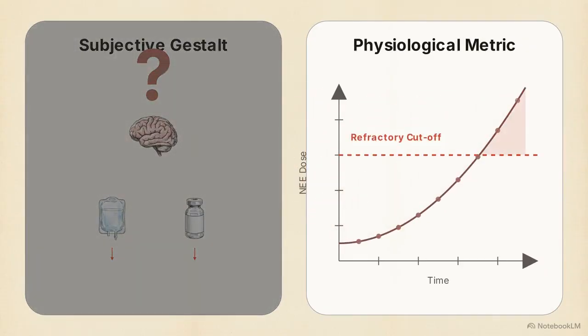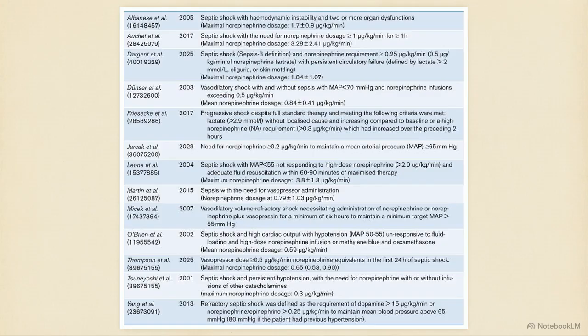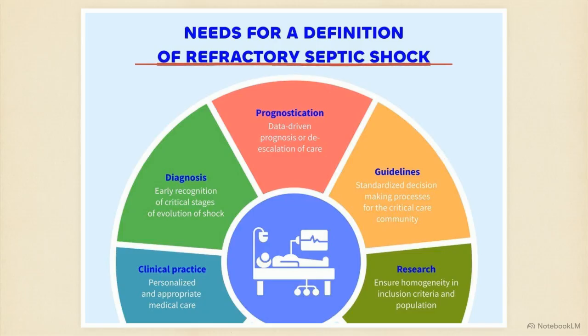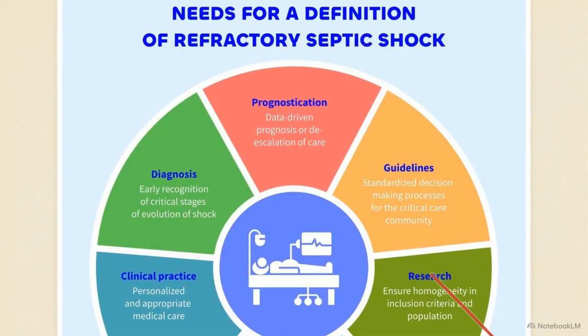a quantifiable physiological metric. This table of historical definitions from the medical literature reveals the extent of the inconsistency. Clinical trials have classified patients as refractory using maximal norepinephrine dosages ranging anywhere from 0.2 to almost 4 micrograms per kilogram per minute. This infographic highlights the fallout from that diagnostic chaos. Without a uniform definition, it is impossible to accurately synthesize research data, establish patient prognoses, or write standardized clinical guidelines.